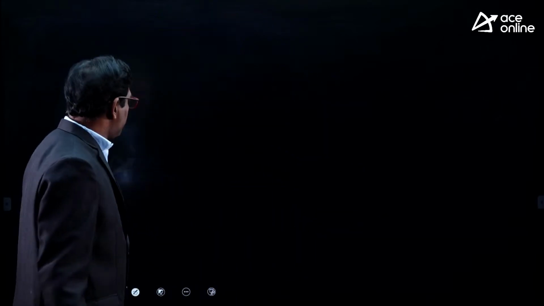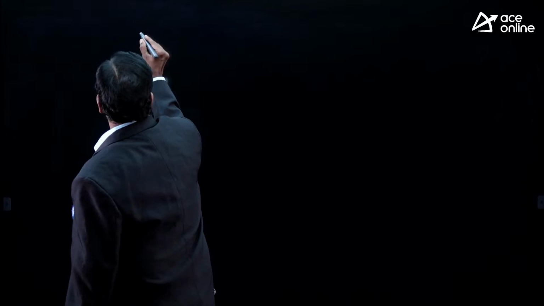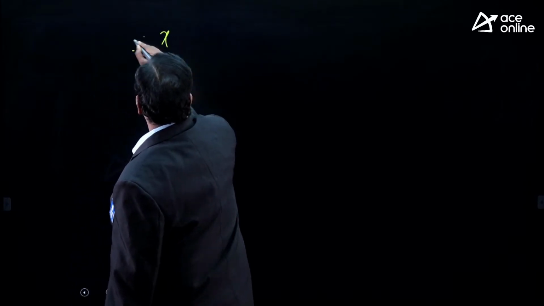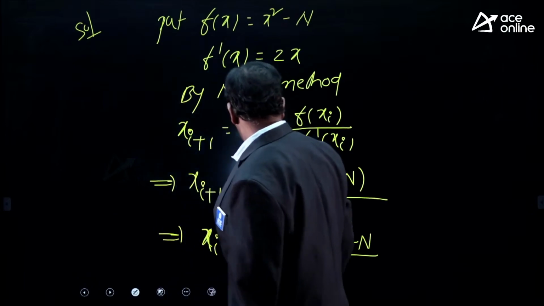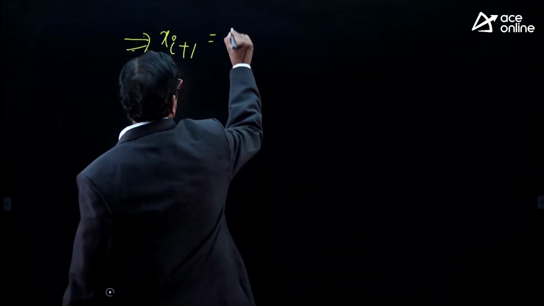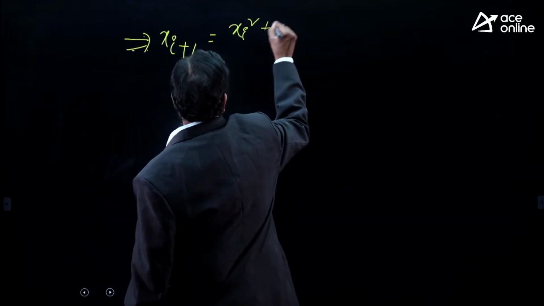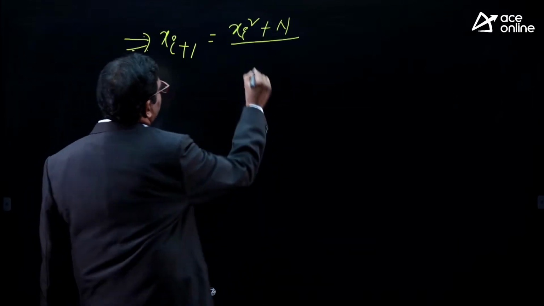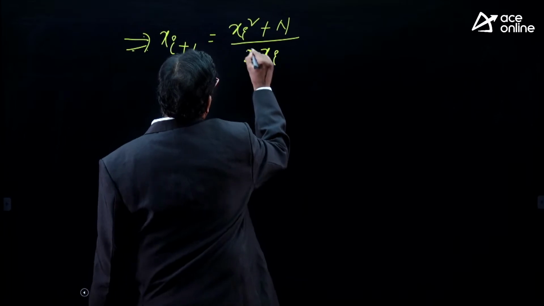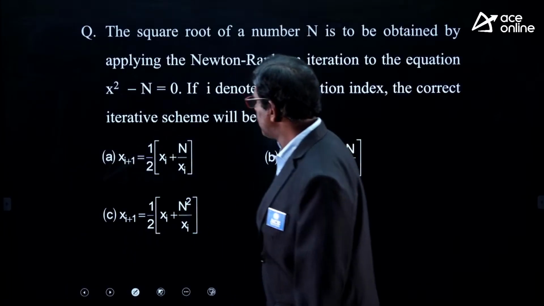What would be the next step? That implies xi plus 1 is equal to 2xi square minus xi square, that is xi square plus n, by 2xi. Any option is there?